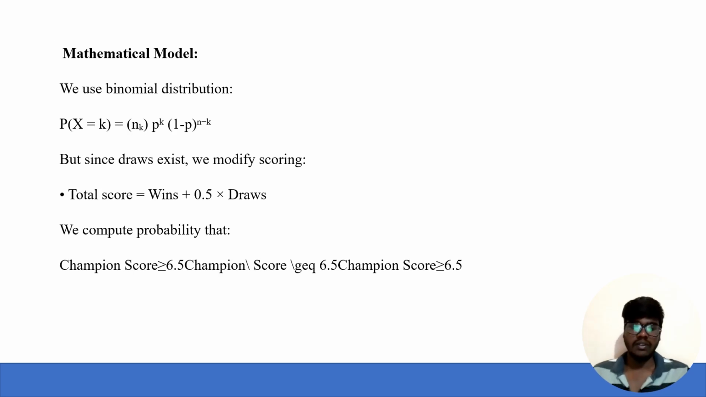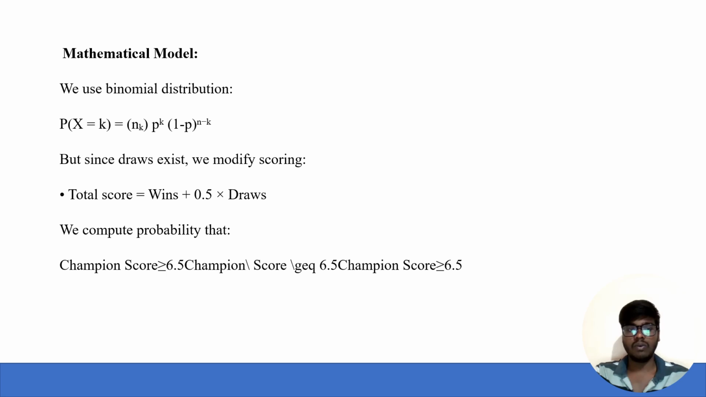Then we have the mathematical model, where we use the binomial distribution. The formula is P(X = k) = C(n, k) p^k (1 - p)^(n - k). This is the formula we are going to use, but since draws exist, we modify the scoring: total score equals wins plus 0.5 times the draws, as we give 0.5 points for a draw.